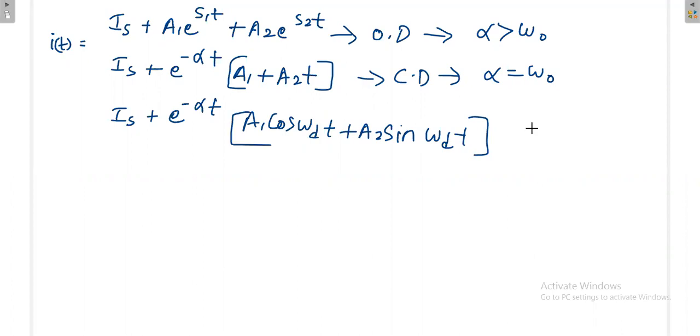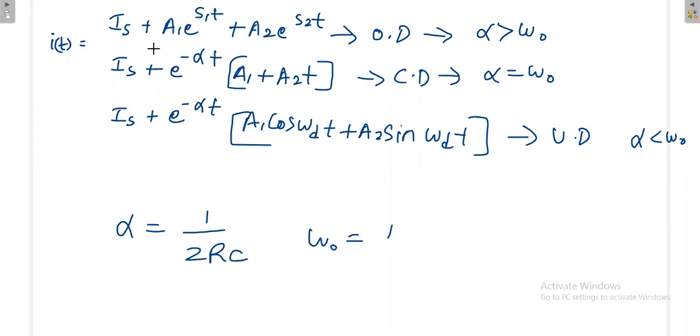This is underdamped, where alpha is less than omega naught. Alpha is equal to 1 by 2RC, omega naught is equal to 1 by square root of LC. And then the same diagram.